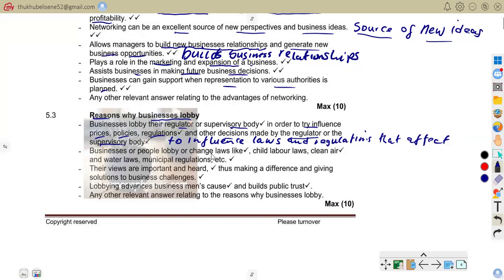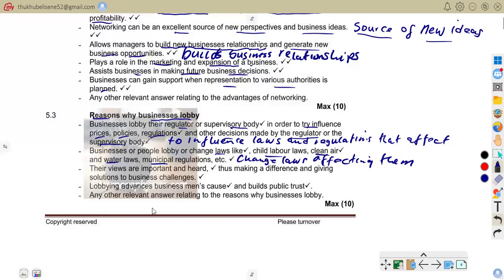Businesses or people lobby to change laws like child labor laws, clean air and water laws, and municipal regulations. They lobby because they want to change laws affecting them as a business. So businesses try to influence laws such as labor laws or environmental regulations. For example, a mining company is lobbying against stricter environmental laws.